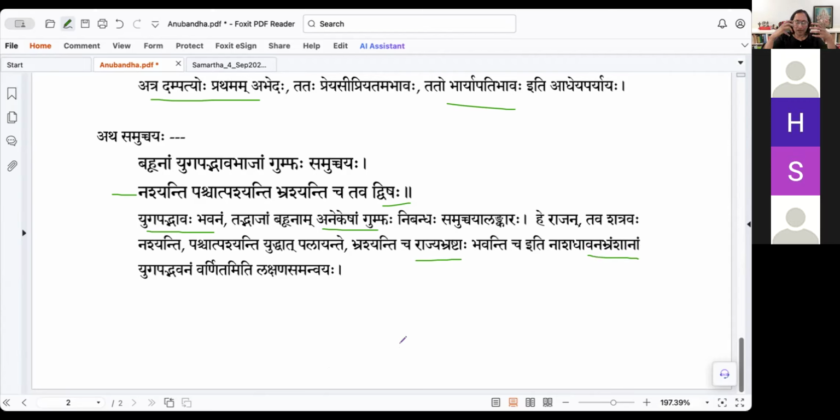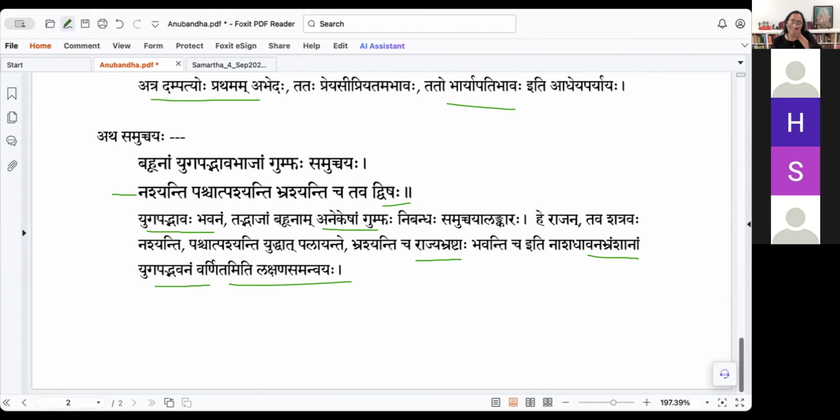Oh, it is as if all of these things are happening at the same time. Yugapat bhavanam varnitam. Nasha, destruction, dhavana, running, and bhramsha, banishment. All of these things are described as happening at the same time. Okay, is that clear?